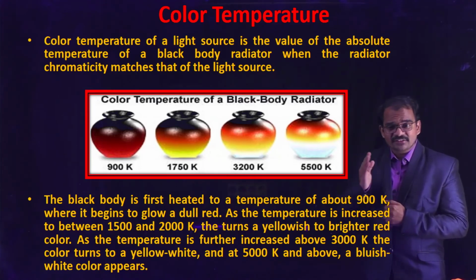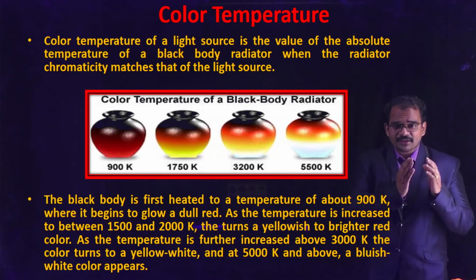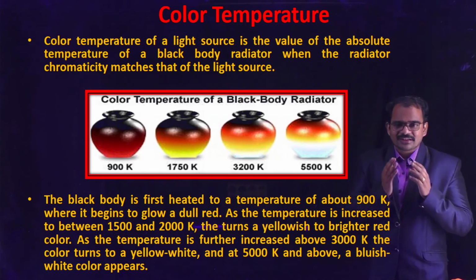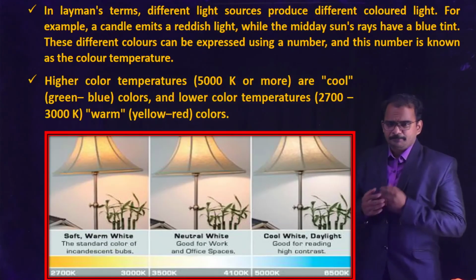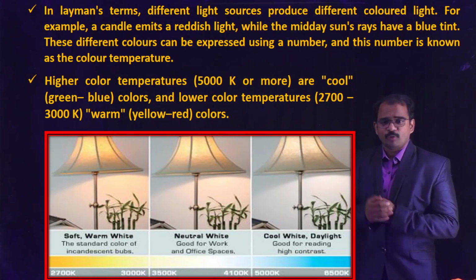Now when I further increase the temperature to more than 3000 Kelvin, it changes its color to yellowish white. If I further increase its temperature to 5000 Kelvin, the color changes to bluish white. So what is the color temperature in this? In layman's terms, what is the color temperature?